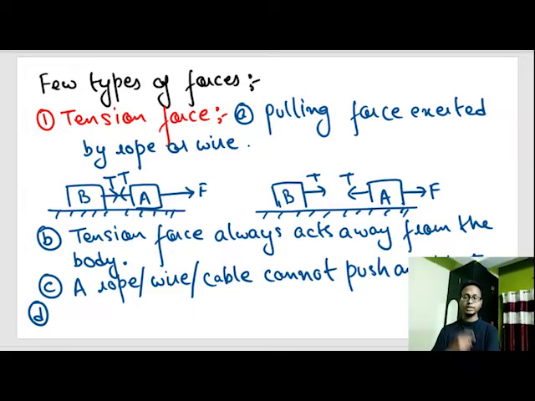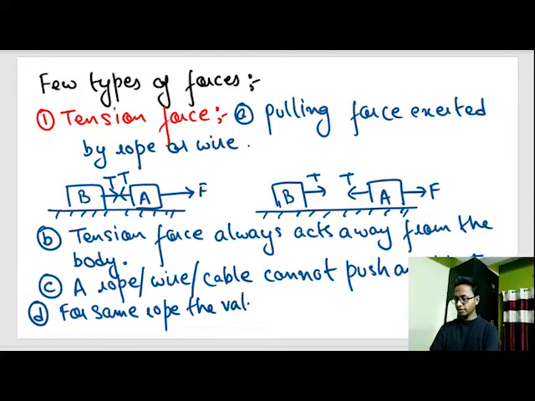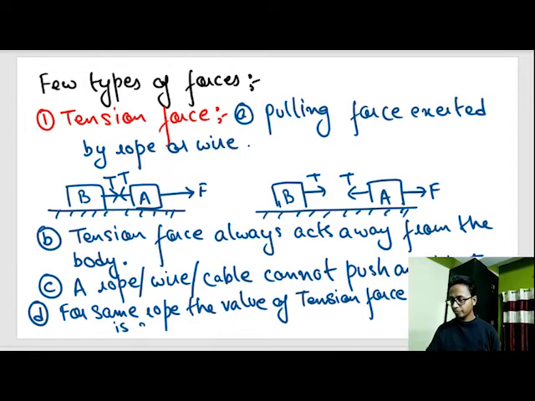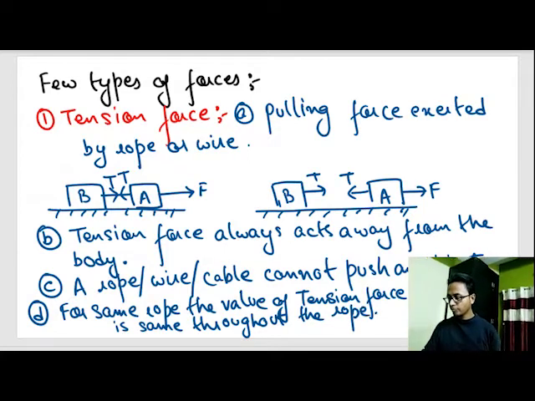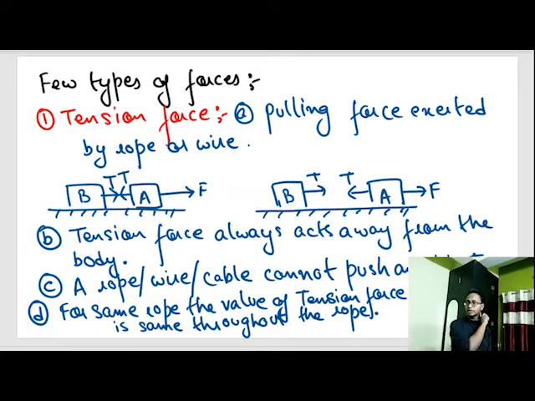And this is important. The fourth observation out here is important. For the same rope, the value of tension force is the same throughout the rope.